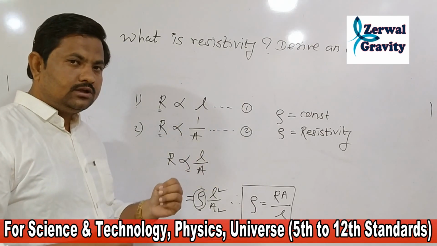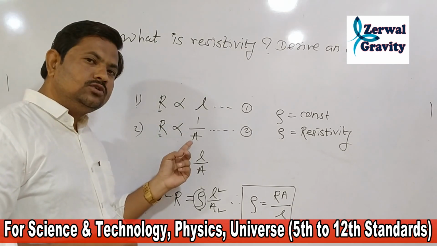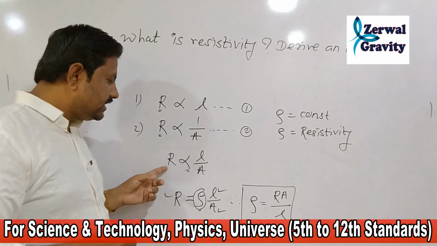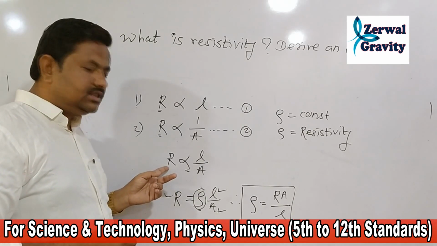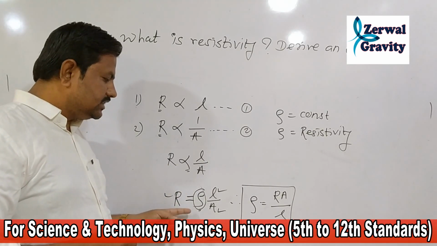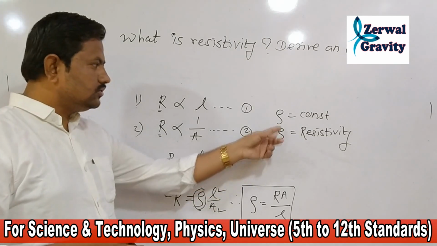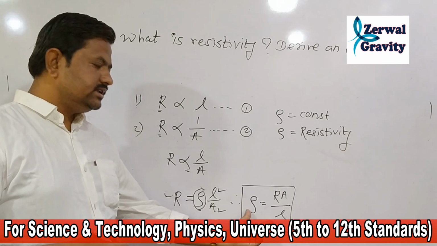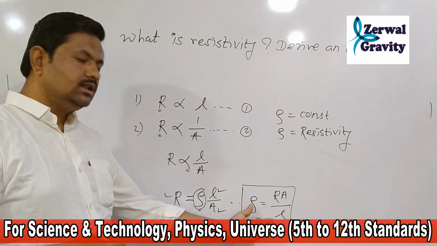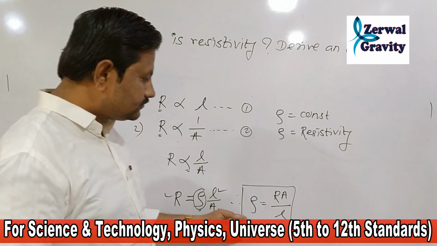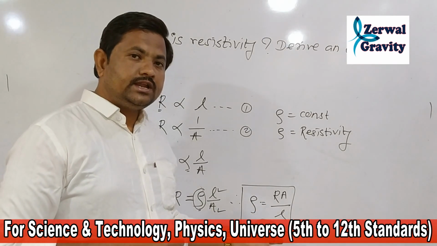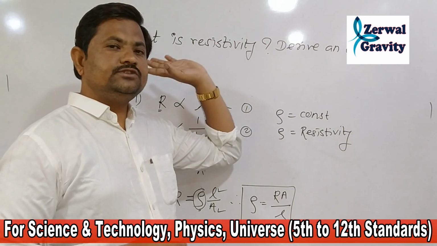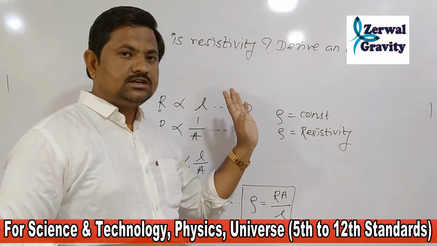Then write third point. From equation 1 and 2, combining equation 1 and 2, we can write this. After that, write this. After that, write rho. What is rho? Constant. Resistivity. And in the last, write this formula. Rho is equal to RA upon L. And below this formula, you can write this is an expression for resistivity, and this is the answer for this question.